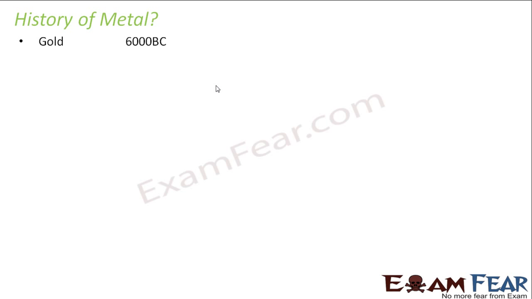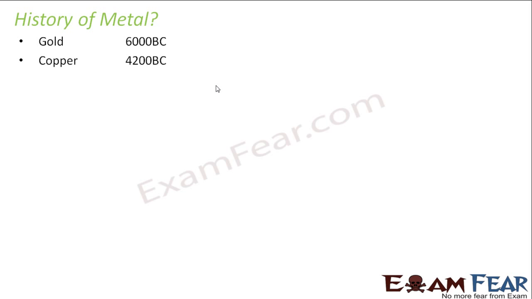The first metal that was discovered was gold, and that was very, very old, almost 6000 BC. That is because gold is non-reactive and it exists in the free form. There was a craze for gold. It was costly also, and there used to be a group of people called alchemists. They used to believe that they would find something called the philosopher's stone, which can convert everything to gold, and a lot of studies were done on that, but nothing happened.